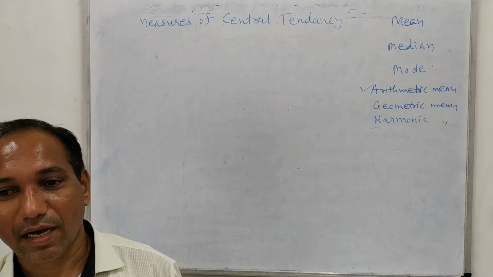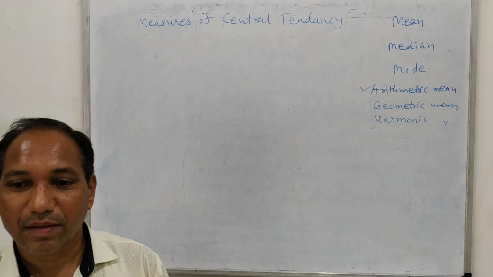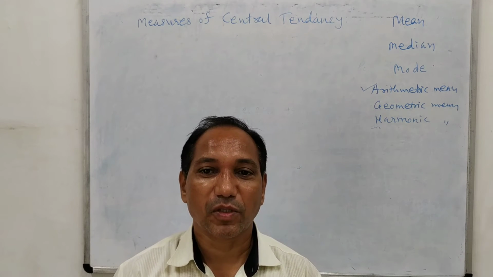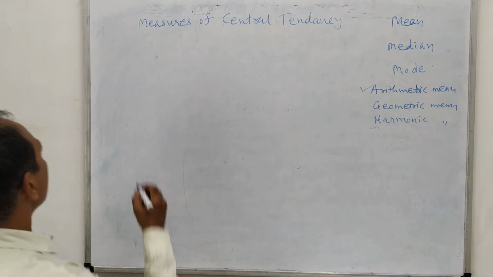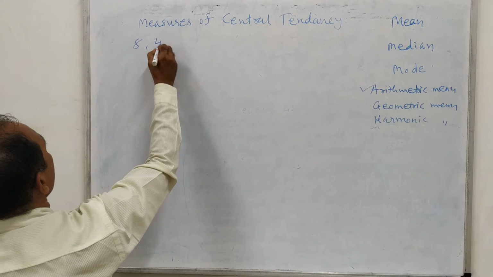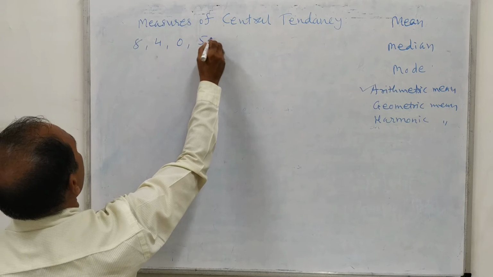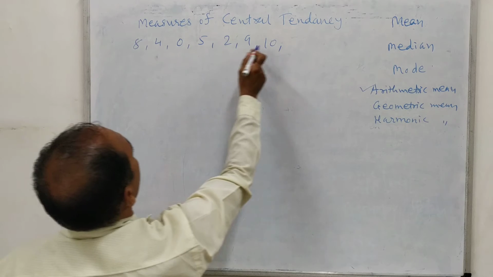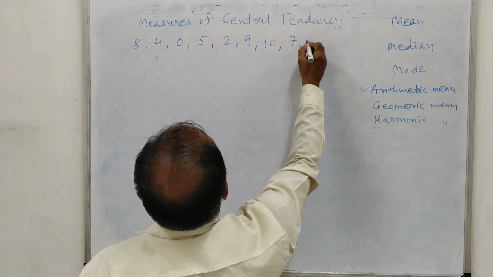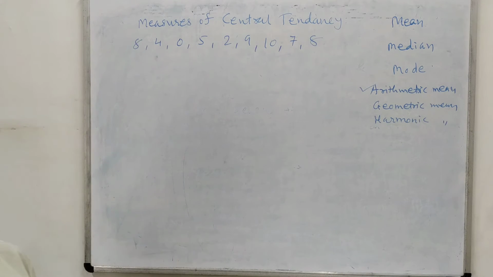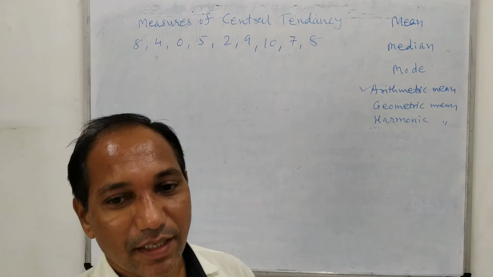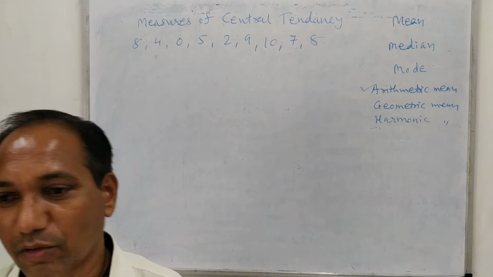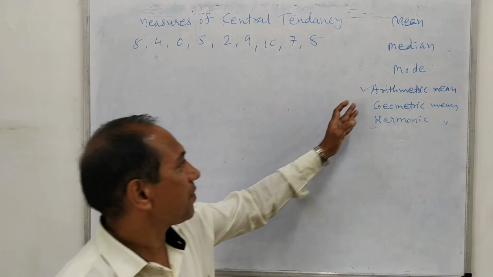Suppose we collect the data of the marks obtained by 10 students in this classroom out of 10 marks. Suppose one has obtained 8 marks, the second has obtained 4 marks, 0 marks, or 5 marks, or 2 marks, or 9 marks, or 10 marks, or 7 marks, or 8 marks, whatever these marks are. So first we require to collect the data from some experiment. After collecting the data, to analyze it we require the concept of arithmetic mean.